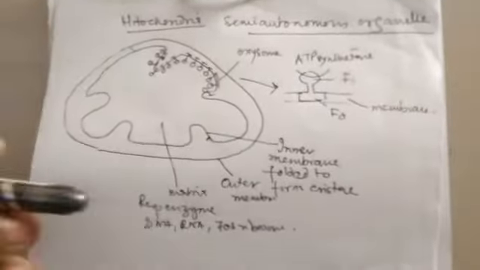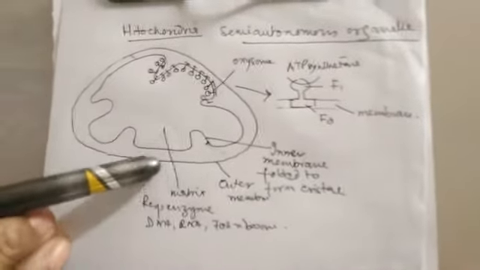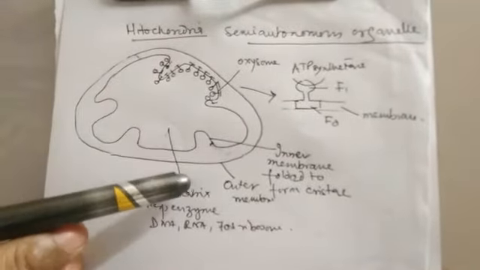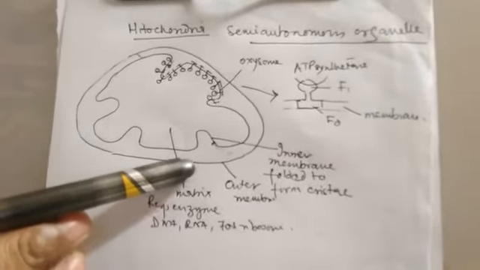Numerous cell organelles like endoplasmic reticulum, Golgi bodies, and lysosome are single membrane bound organelles, and certain organelles like ribosome and centrosome are membraneless organelles. One by one we will go through the various types of cell organelles. The first cell organelle which we are going to discuss is the mitochondria. We know that mitochondria is the powerhouse of the cell.